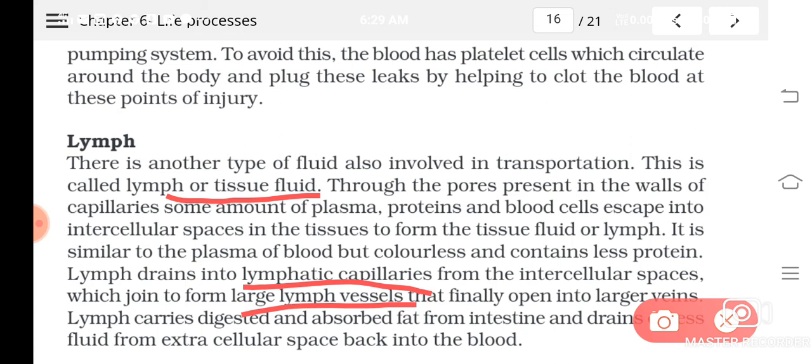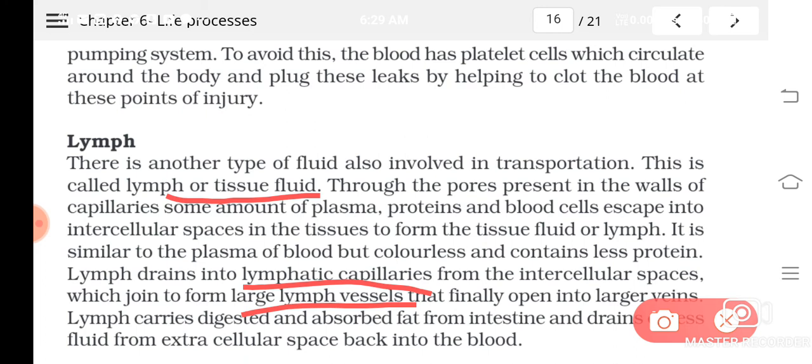Then lymph nodes. Lymph nodes are present in the lymph vessels only. Here and there you can see spherical structures. These lymph nodes contain lymphocytes. Have you heard about lymphocytes? It's a kind of WBC. Understood? Lymphocytes, monocytes, neutrophils, basophils, eosinophils, all these are different kinds of WBC.